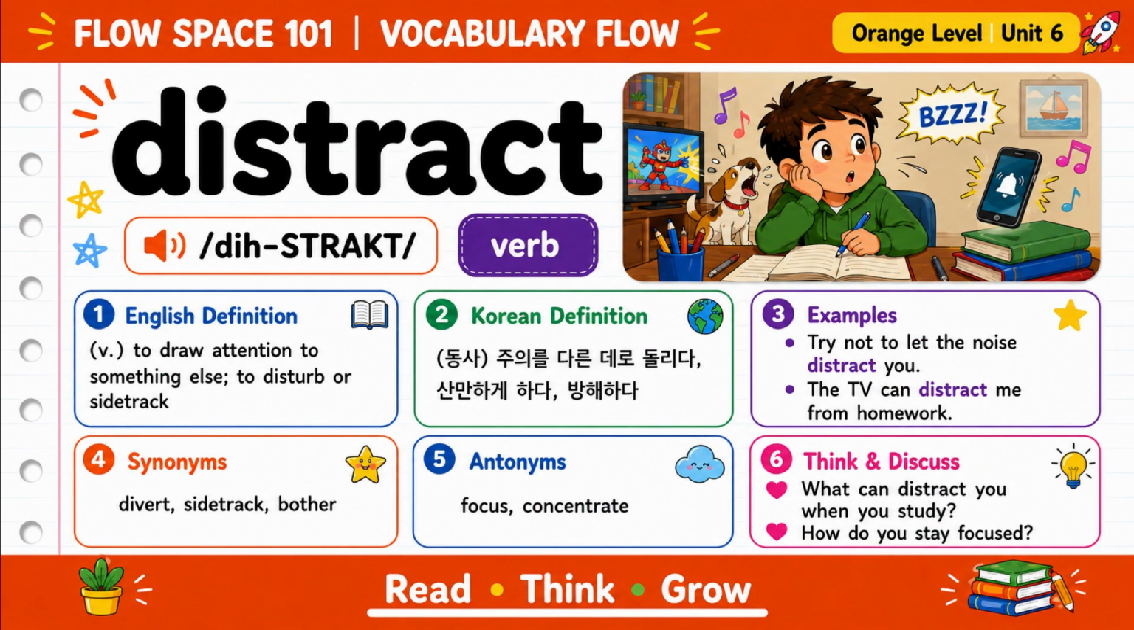Now let's learn distract. Distract is a verb. It means to take someone's attention away from what they are doing. For example, try not to let the noise distract you. A phone, a loud sound, or even an exciting idea can distract us. What can distract you when you study?